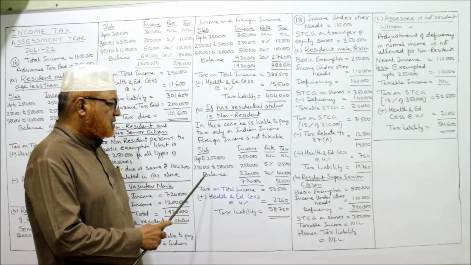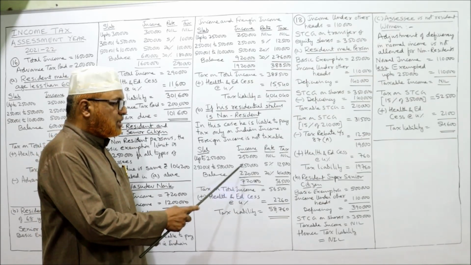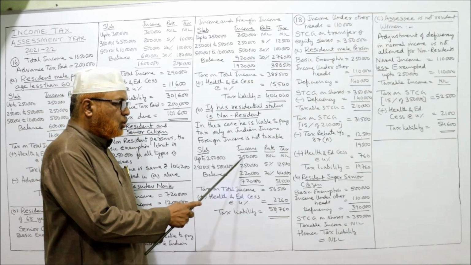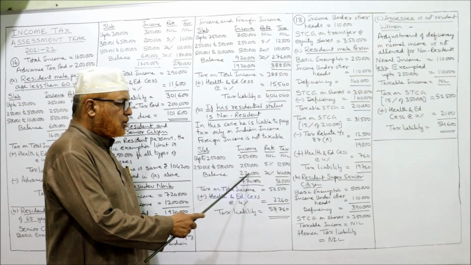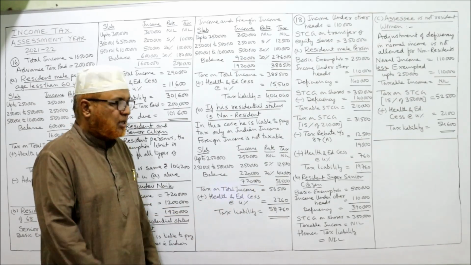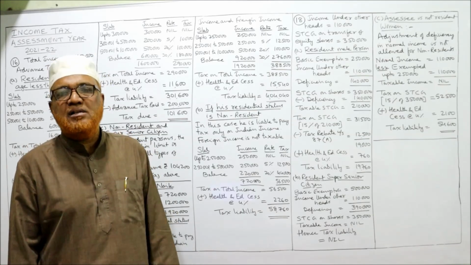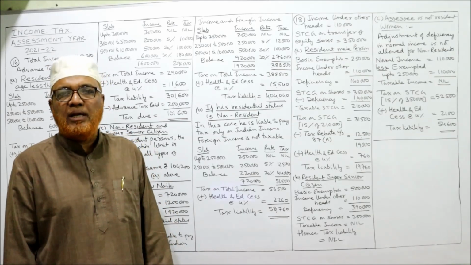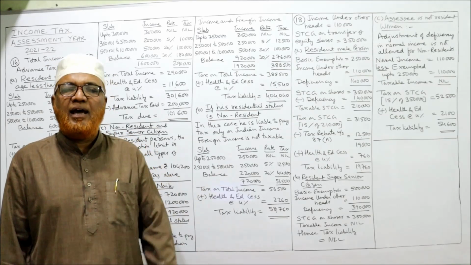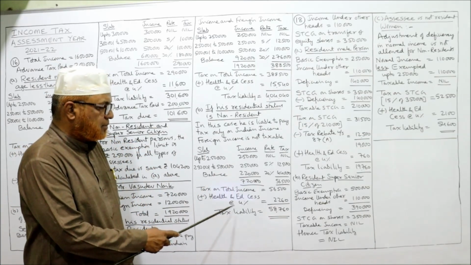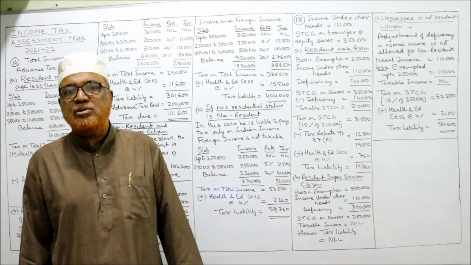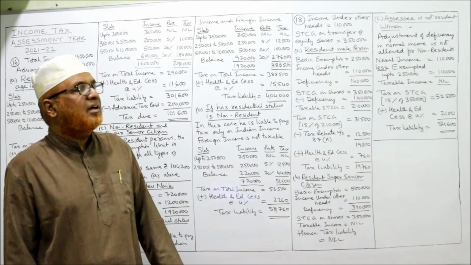So third slab balance: 7,20,000 minus 5 lakh, the first two slabs. So 2,20,000 at 20%, 44,000. Take the total, 56,500. 56,500 is the tax on total income. To this we add health and education cess 4%. So tax liability 58,760. That's all.